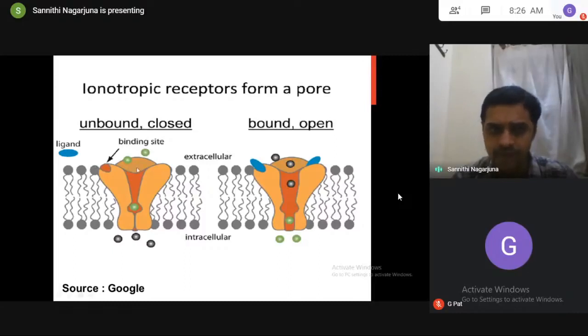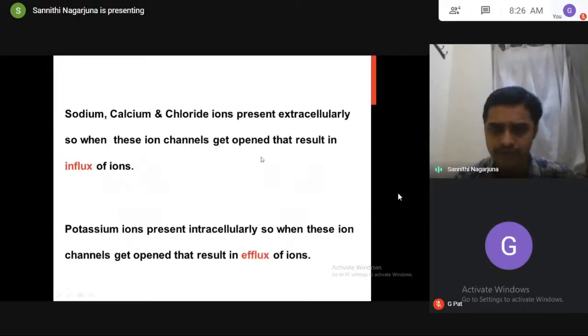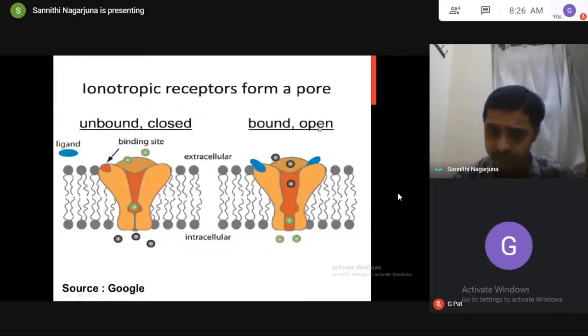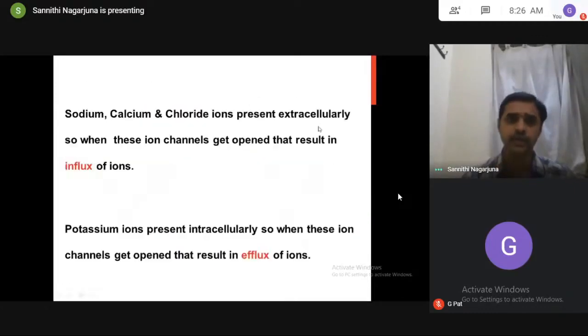Before the binding of ligand, see, this is a closed conformation. So when the ligand binds here, there is influx of ions or efflux of ions, depending upon the concentration gradient. So they are closed before binding of ligand. When the ligand binds, they will be in the open state.